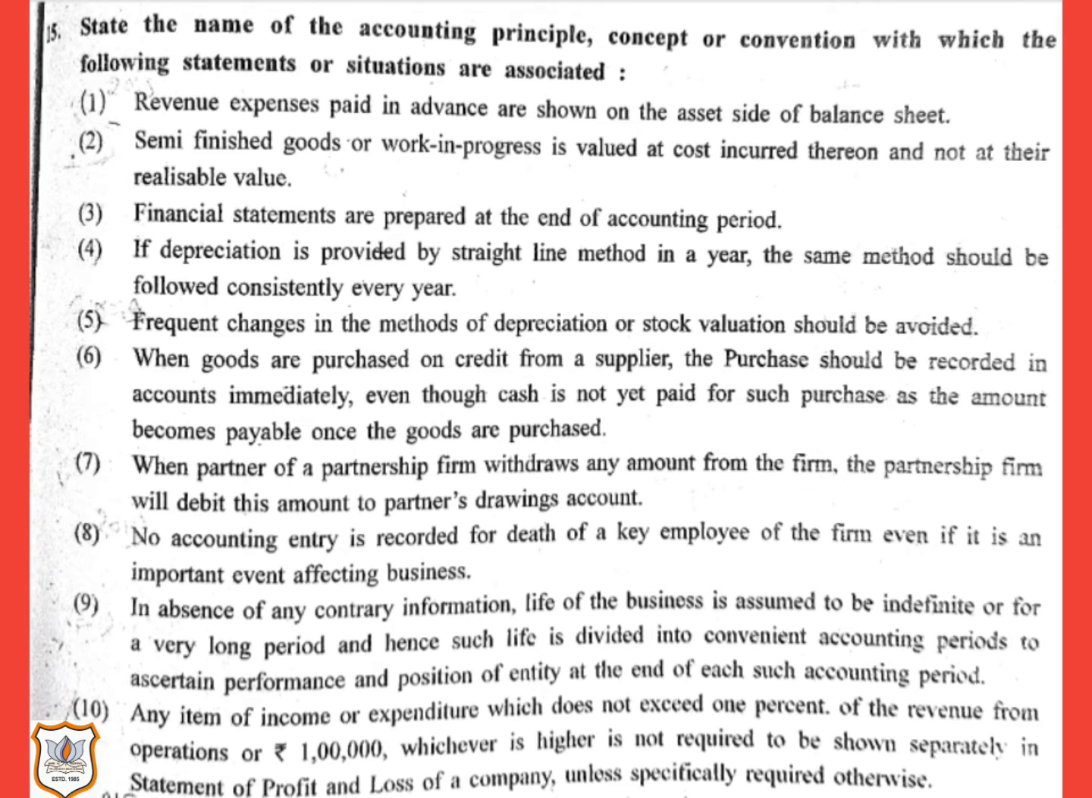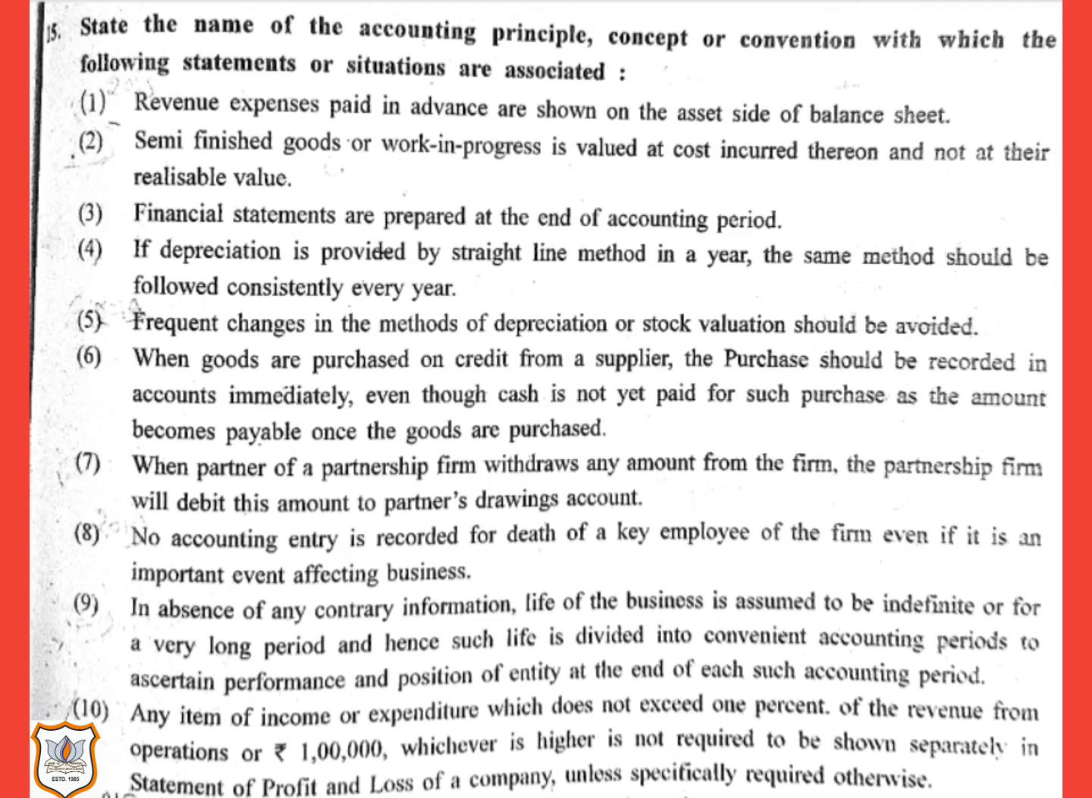Theory part you have to do by yourself. So let us start with question number 15. In this question you have to state the name of the accounting principle, concept or convention with which the following statements or situations are associated. If you have understood all the concept, convention or principles which were explained in previous video, so you will be able to name this. So let us start with first one.